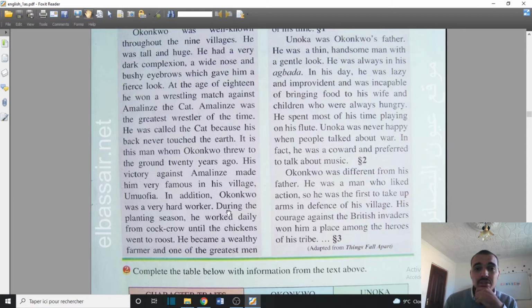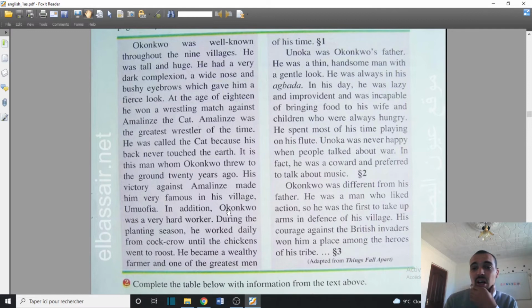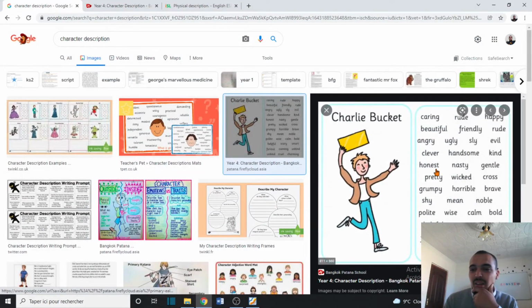But look here, if you notice, just going through the descriptions, they took a whole page for descriptions. This is the job of the author. We'll try also to go through some more characteristics or descriptions, more adjectives to describe people in general, because the main objective of all this work is to make you able to describe people.